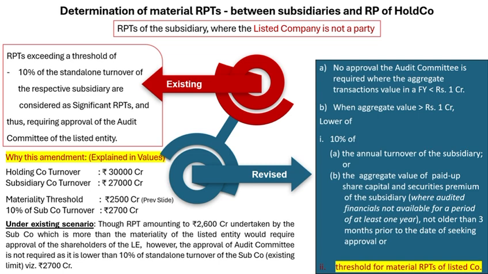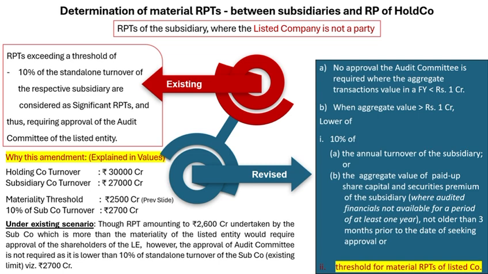If a subsidiary entered an RPT that was big enough to cross the parent company's materiality threshold, say, over 2,500 crore in our earlier example, but didn't quite hit 10% of the subsidiary's own turnover, you could have this odd scenario where shareholder approval was needed but not audit committee approval. Yeah, it's as awkward as it sounds.